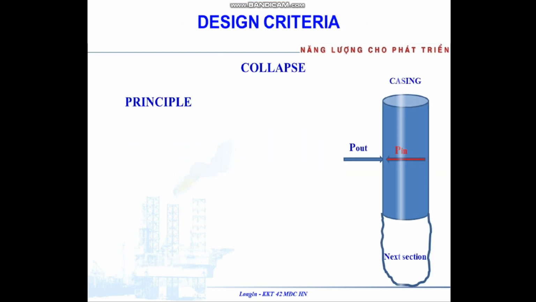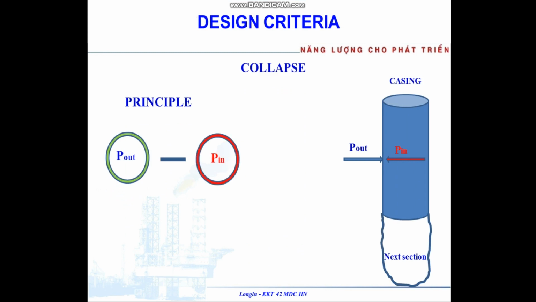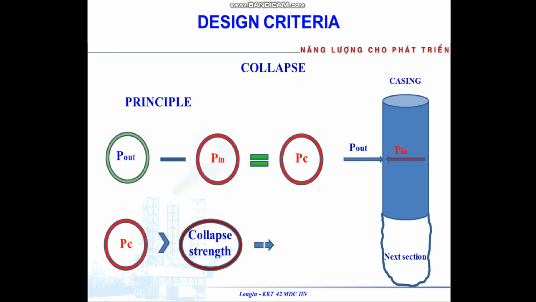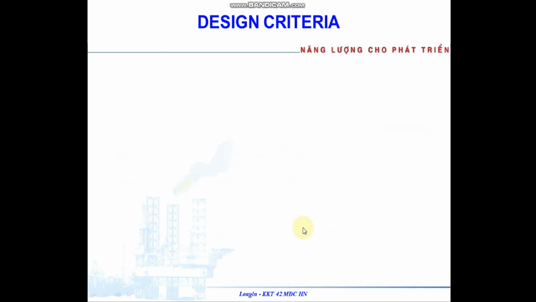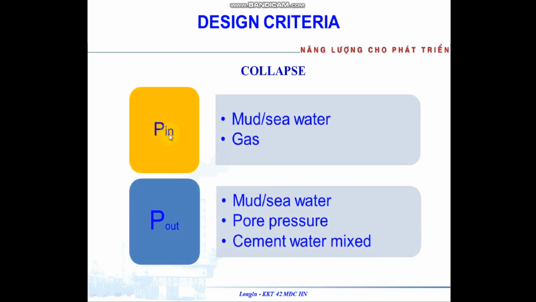Collapse principle: pressure outside minus pressure inside is the collapse pressure. If the collapse pressure is more than the casing collapse strength, the casing collapses. Pressure inside the casing may be mud, seawater, or gas.